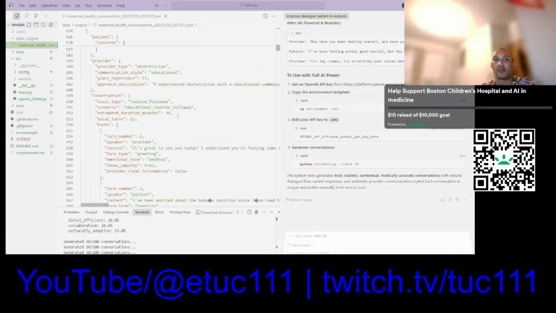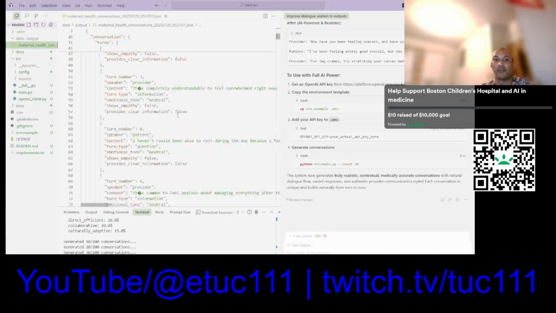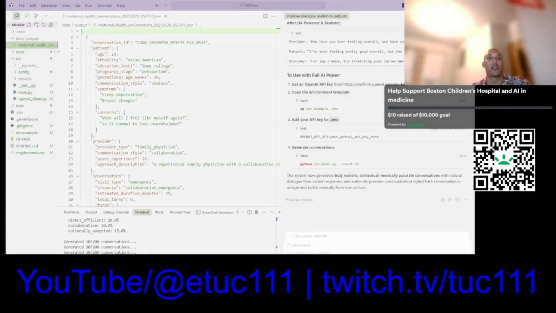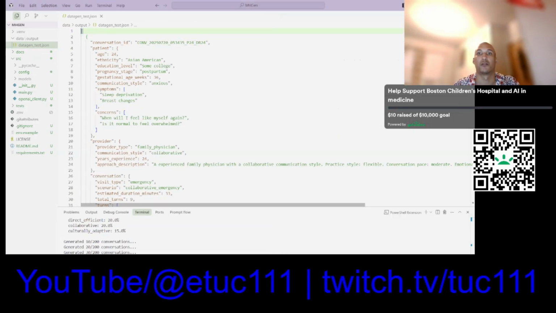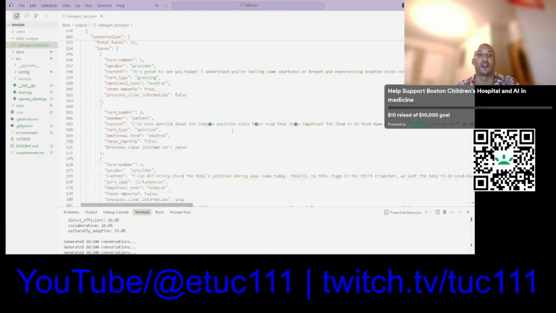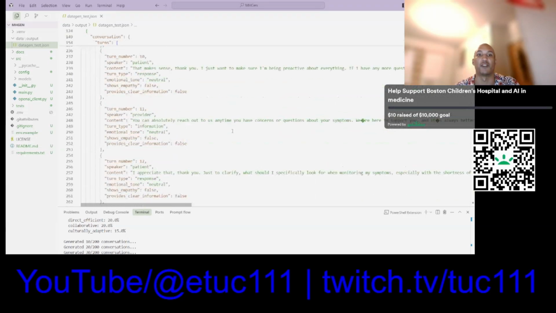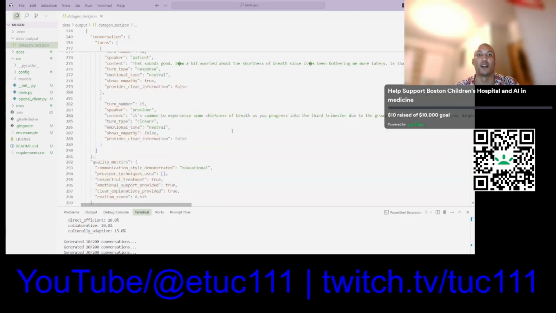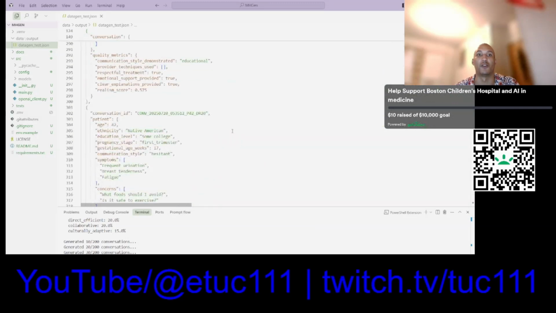But here's one of the dummy data sets, or the base data set that I generated. This is an example of the data that it generates. It generates data in JSON format, but you can specify the type of format that you would like to generate. You can specify some other different config terminology as well.